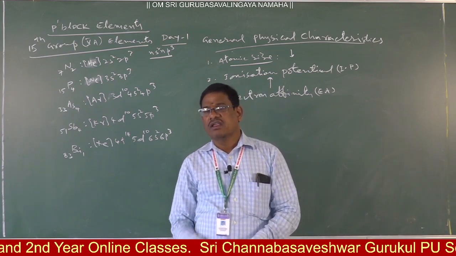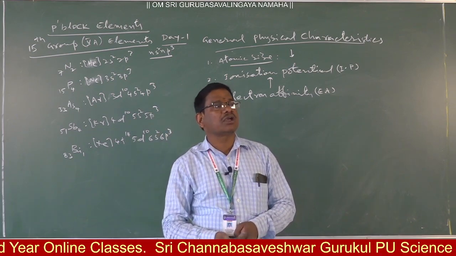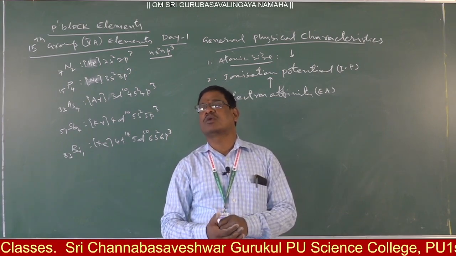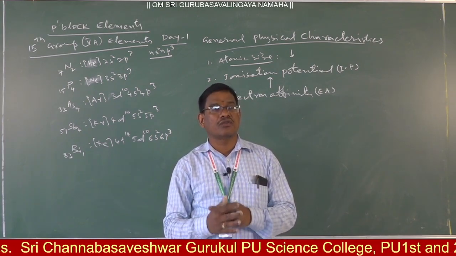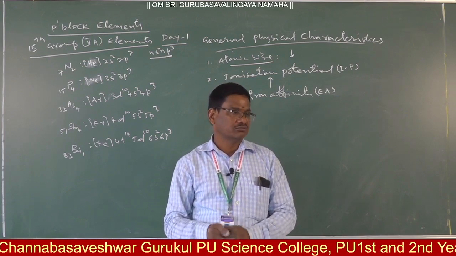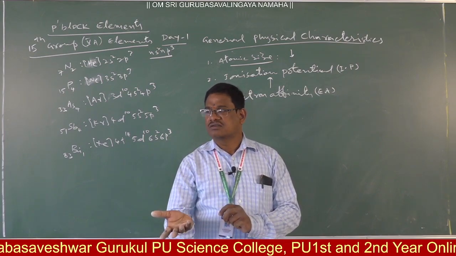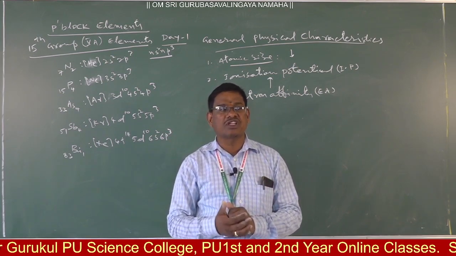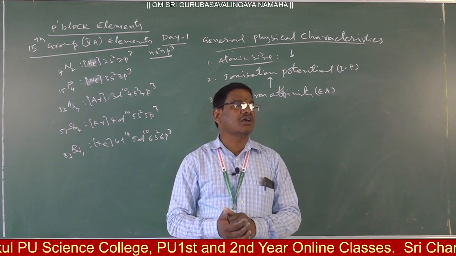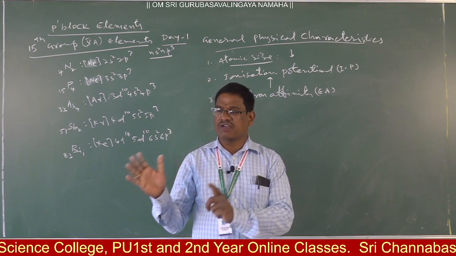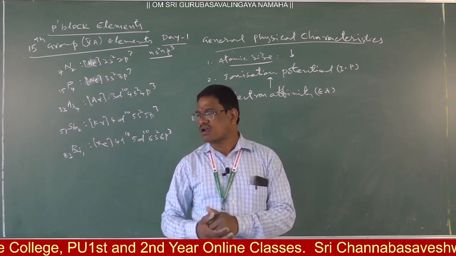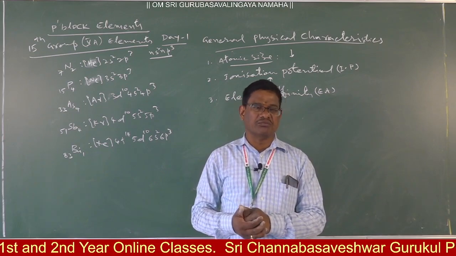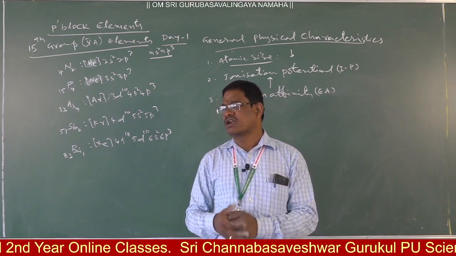Whereas in electron affinity, an external agency adds an electron to the outermost vacant orbital of a neutral gaseous isolated atom. Clear? If we want to add an electron, the minimum eligibility of that atom is to provide a vacant orbital. Only if it has a vacant orbital can we add an electron. Suppose it has no vacant orbital, like a noble gas, helium 1s2 is filled, no vacant orbital.